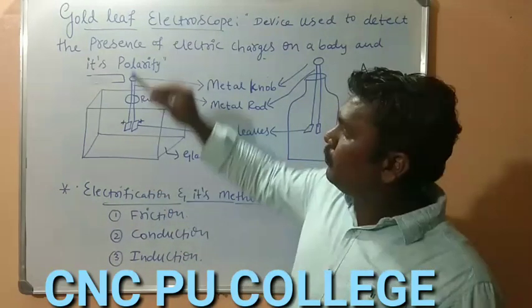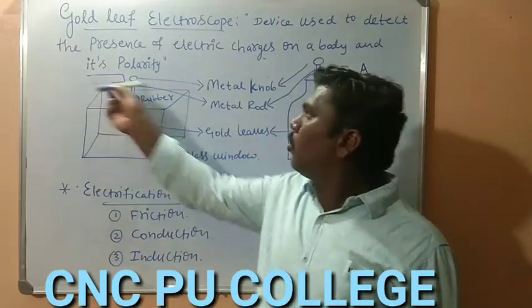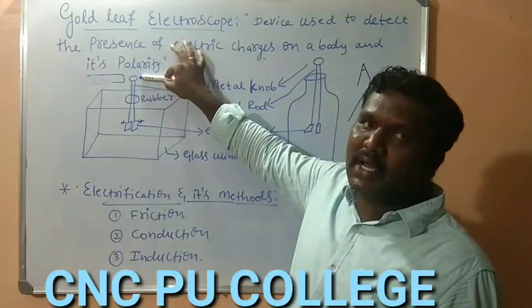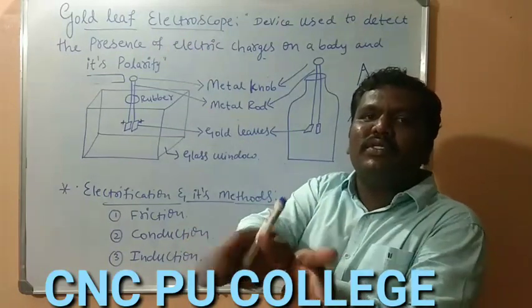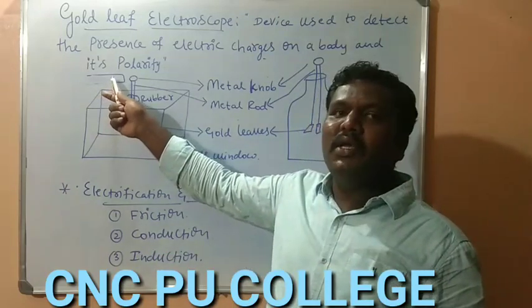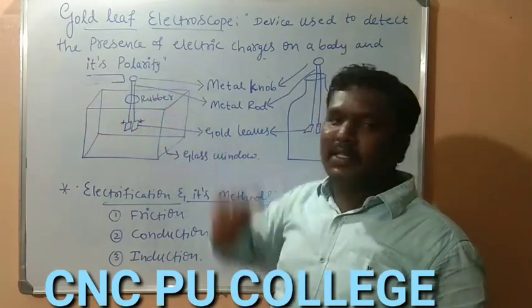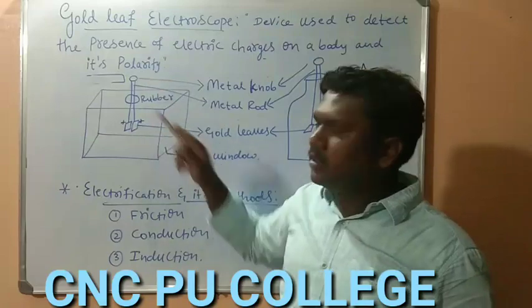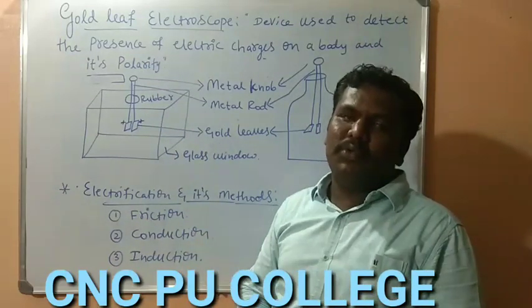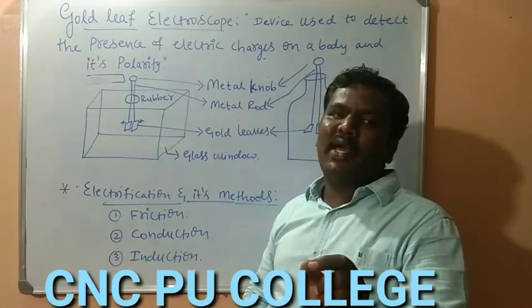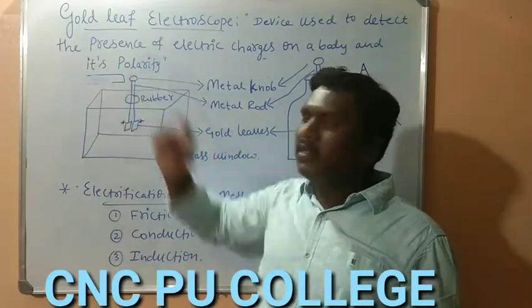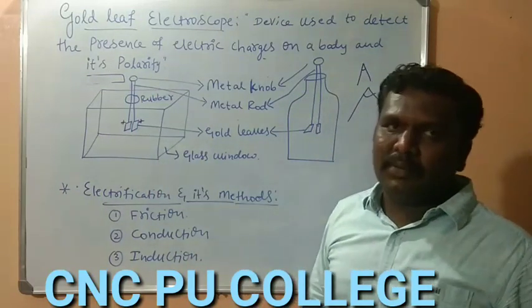In case the body which we have brought in contact with the metallic knob also has the same polarity of charge, the degree of divergence increases. If the newly brought object also has positive charges, the degree of divergence will become more, which indicates the same polarity. That is, the charge of the electroscope and the charge of that body are the same.